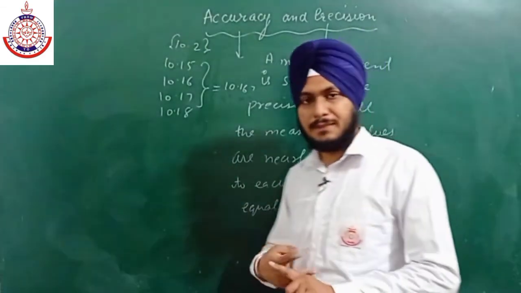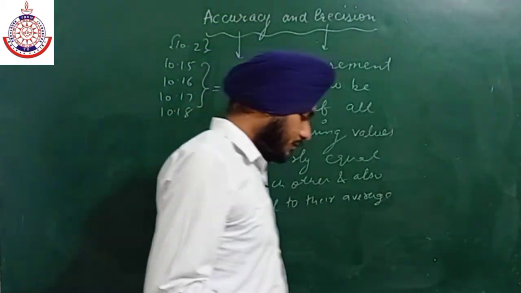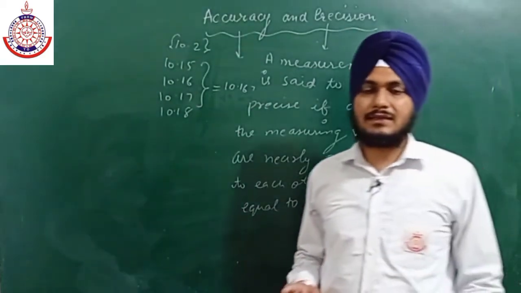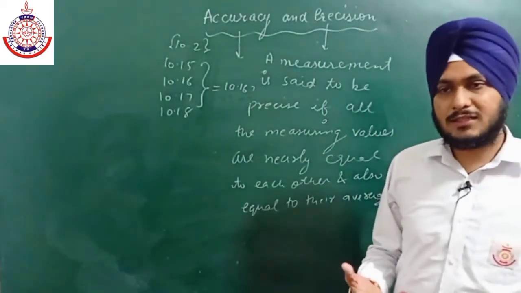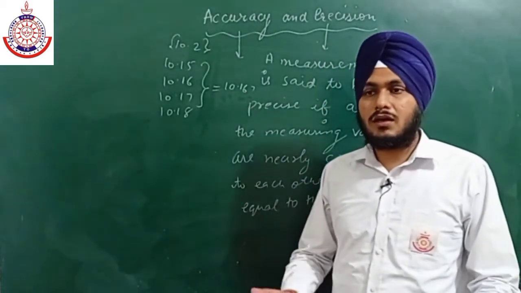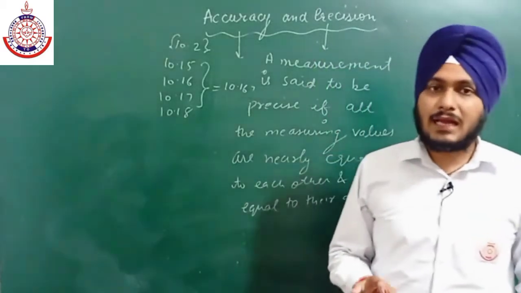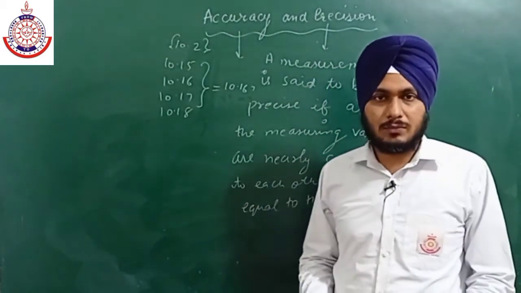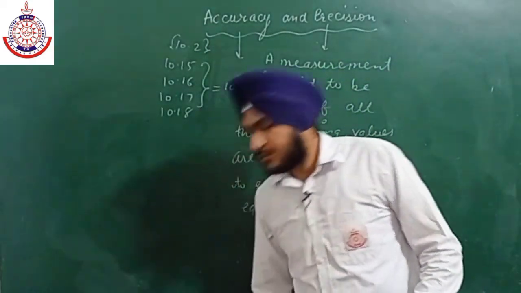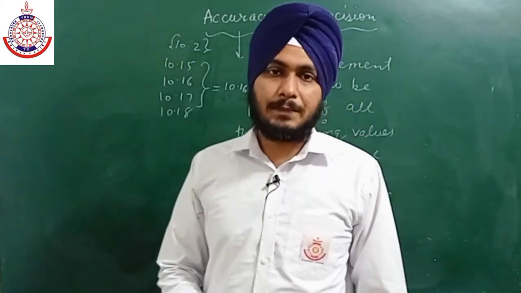Okay, so this is the basic difference between accuracy and precision. There are very few chances that if a measurement is precise, it will not turn out to be accurate. Sorry, there are very few chances that if a measurement is accurate, it will not turn out to be precise. ठीक है, तो काफ़ी कम चांसेस होते हैं ऐसे जिसमें क्या हो कि मेजरमेंट जो है वो एक्यूरेट आ रही है बट इट इज़ नॉट प्रिसाइज.